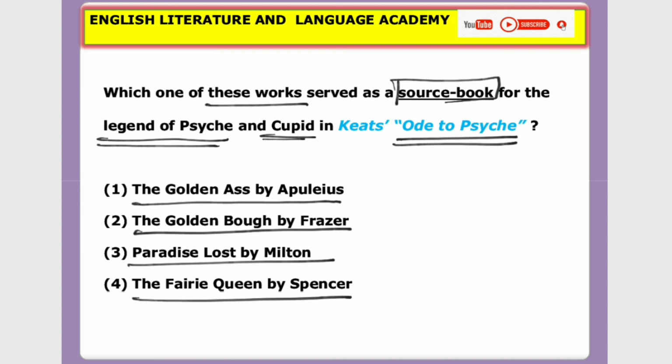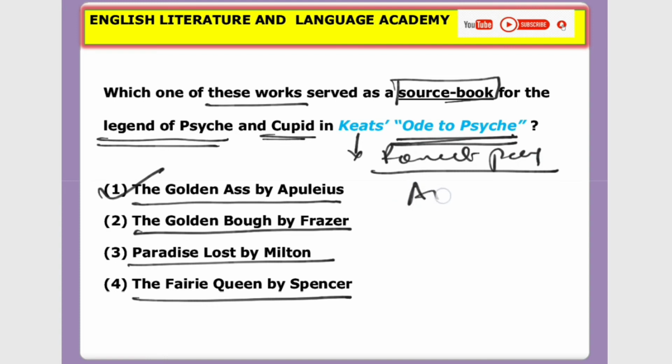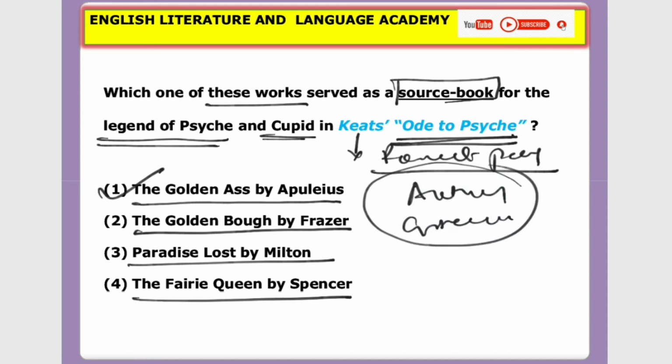So the answer is the first one, The Golden Ass by Apuleius. So this was the source book for Keats to write his famous poem Ode to Psyche. Keats was a famous romantic poet. His famous odes or poems include Ode to Psyche, Ode to Autumn, Ode on a Grecian Urn. On these topics, he has written odes.